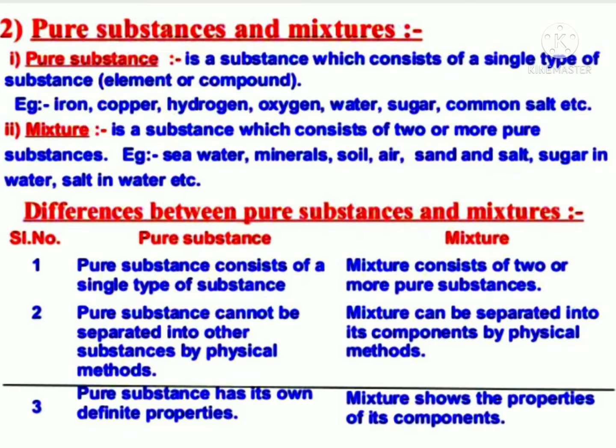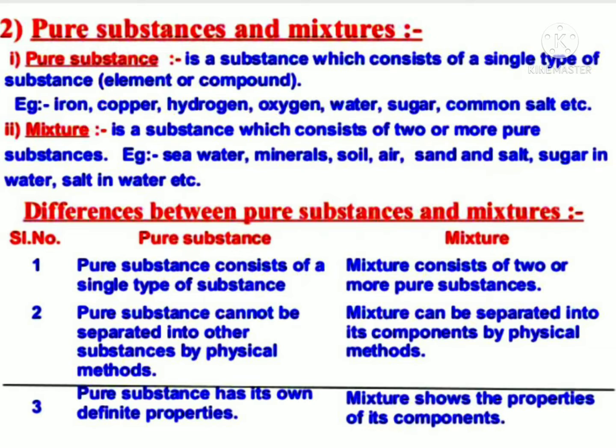Differences. Pure substance: a pure substance consists of a single type of substance. And mixture: a mixture consists of two or more pure substances. Pure substance, second one: a pure substance cannot be separated into other substances by physical methods.